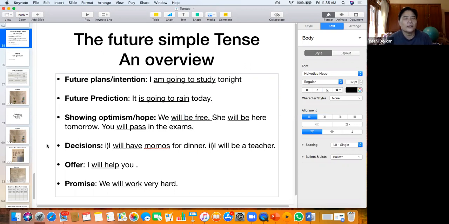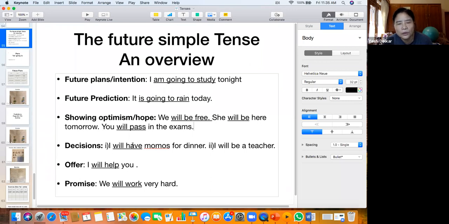Then in the future, we often make decisions also. Again, you use will. So I will have momos for dinner tonight. So you see, you're using will there. So for hope also, optimistic hope or whatever hope you have, you can use will.